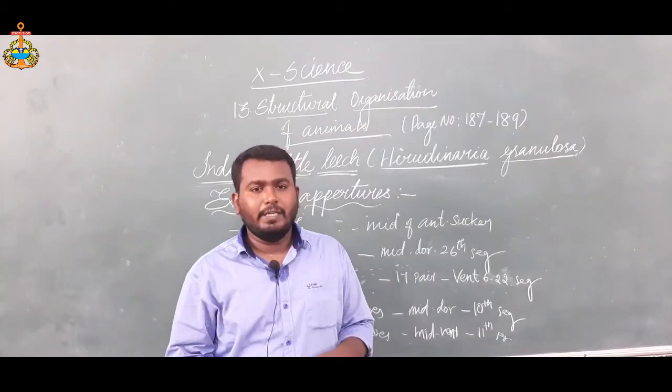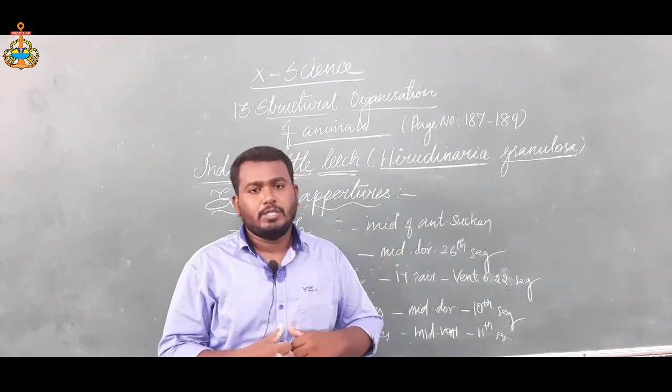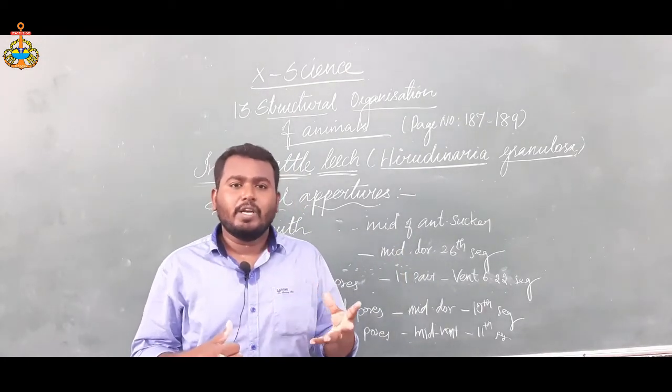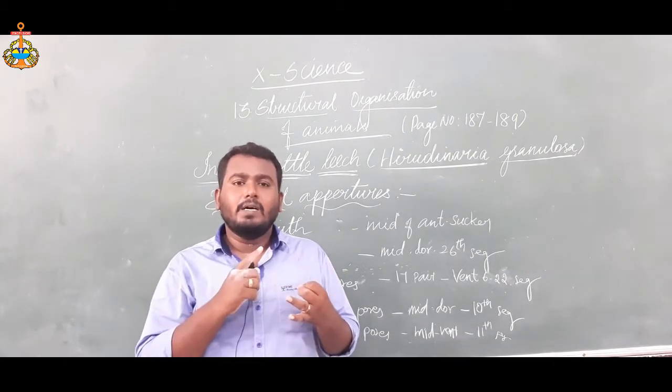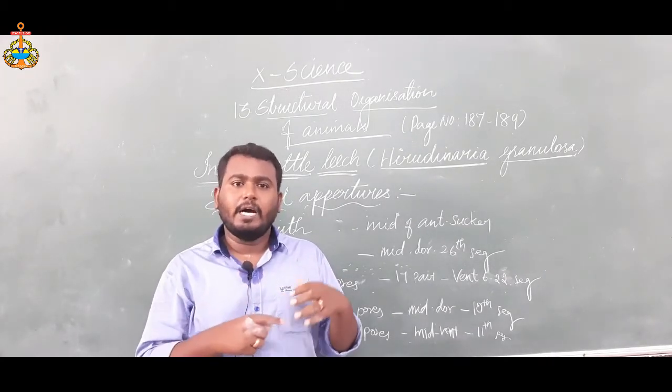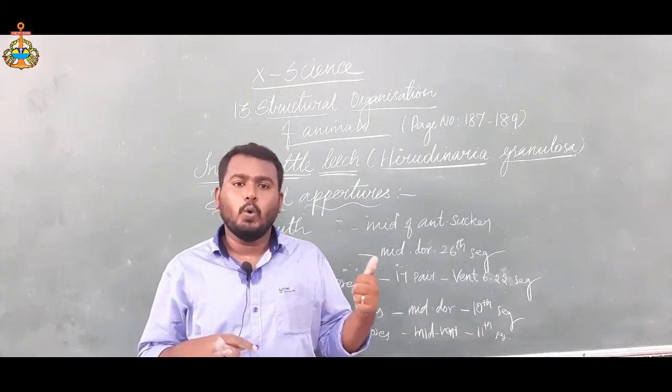We are going to see the important features of the leech, because I already told you the terminology: dorsal, ventral, anterior, posterior, and aperture. An aperture is nothing but a kind of hole.